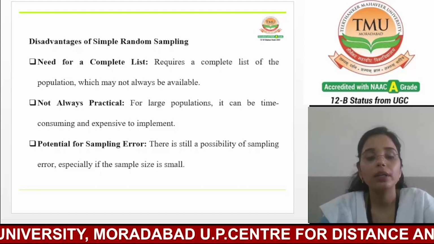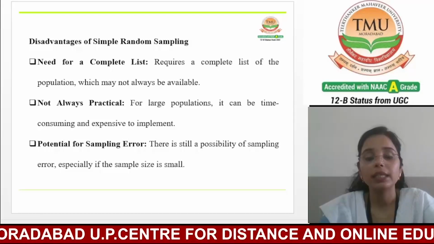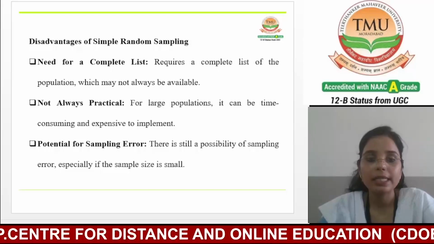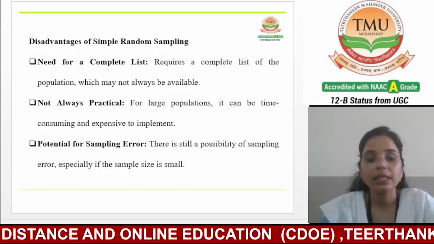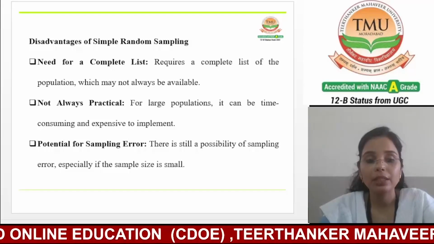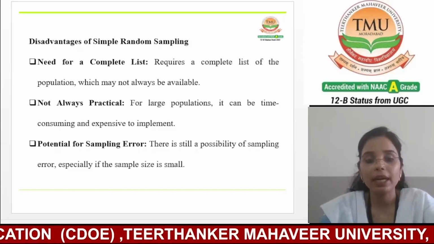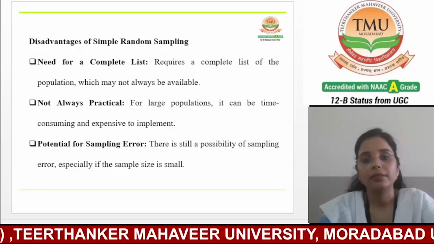This can occur due to chance variations or bias in the sampling process. So, overall, by understanding the disadvantages of simple random sampling, researchers can choose the most appropriate sampling method for their study and take steps to minimize potential bias and errors.